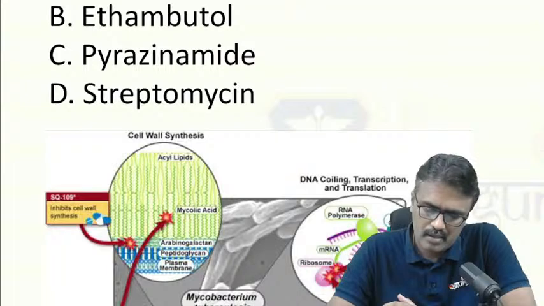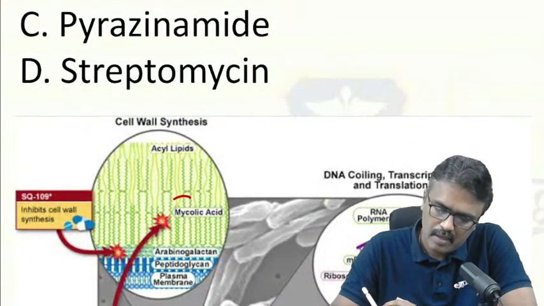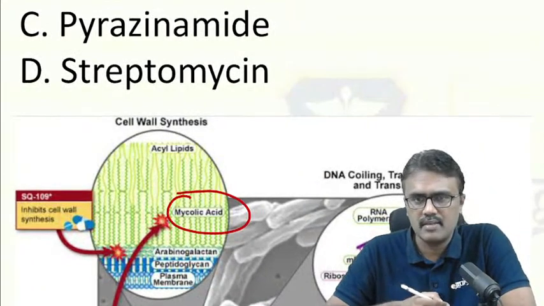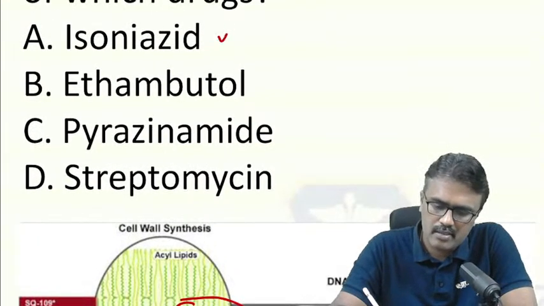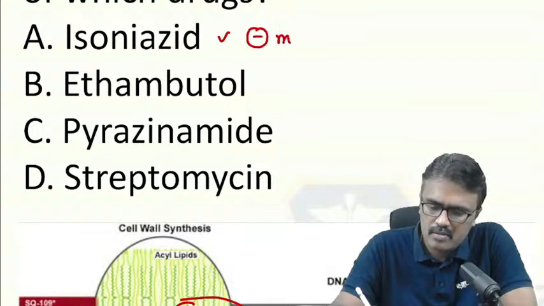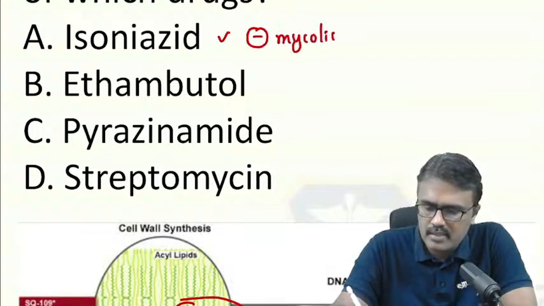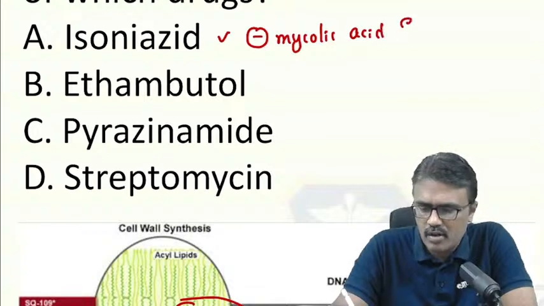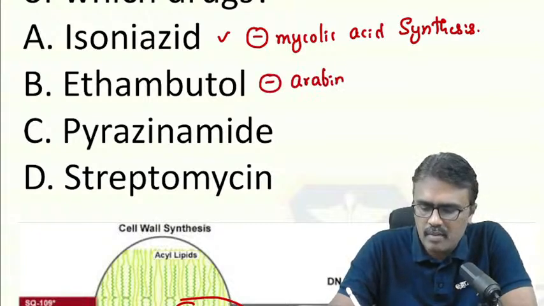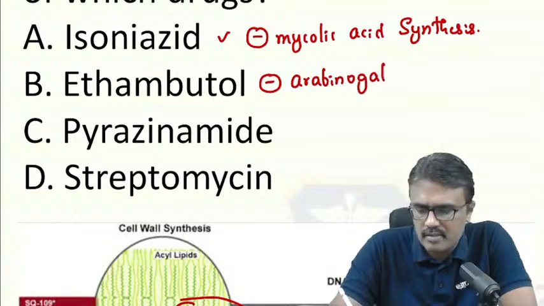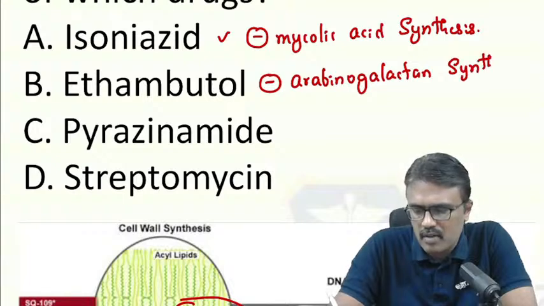So there, the students told me that the image was showing mycolic acid. The mycolic acid synthesis is inhibited by isoniazid. So isoniazid inhibits mycolic acid synthesis, and this is required for the cell wall of tuberculosis. Ethambutol inhibits the same cell wall, but it inhibits arabinogalactan synthesis, which is also a part of the cell wall.